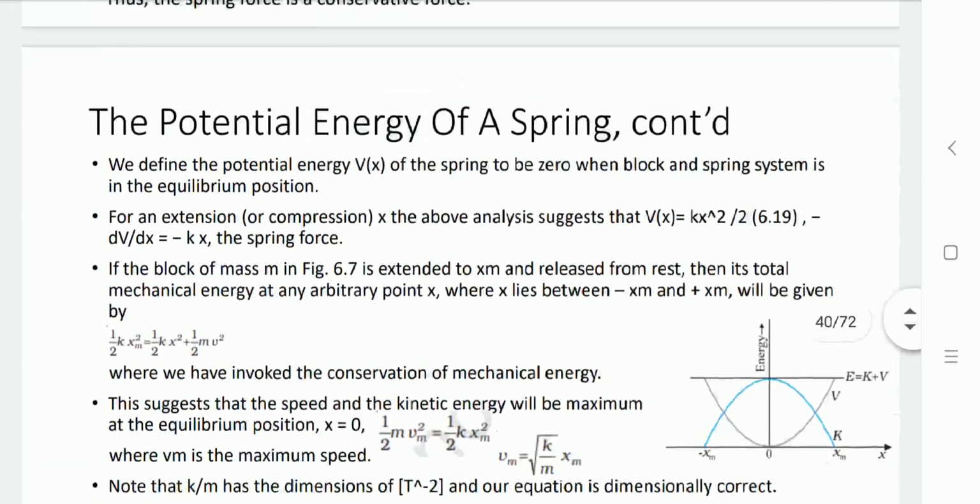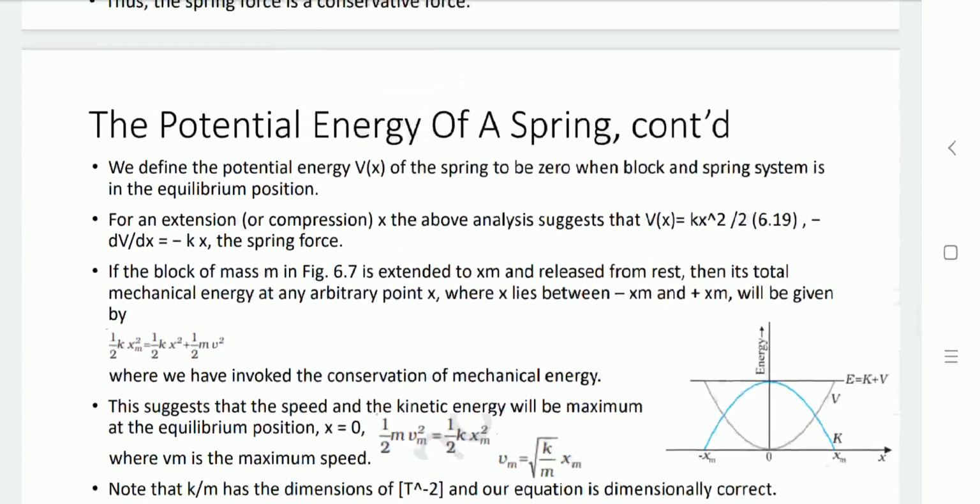Now, we define the potential energy for the spring, V of x, to be 0 when the block and the spring in the system are at the equilibrium position. So, for an extension or compression x, from the above analysis, we have V of x equal to Kx square by 2, that is minus dV by dx equal to minus Kx, the spring force.